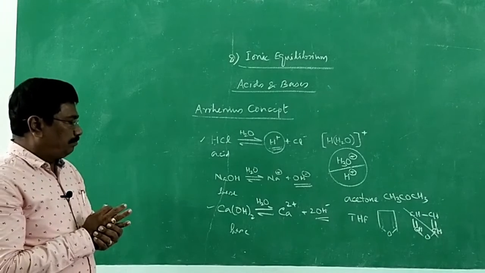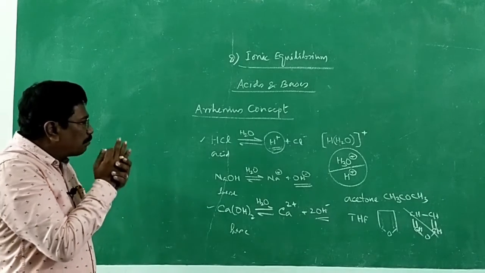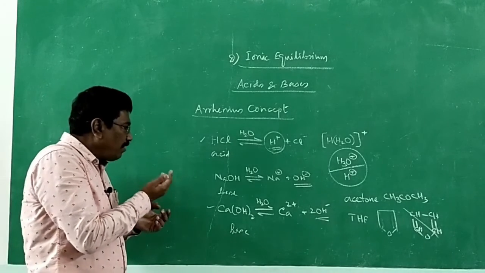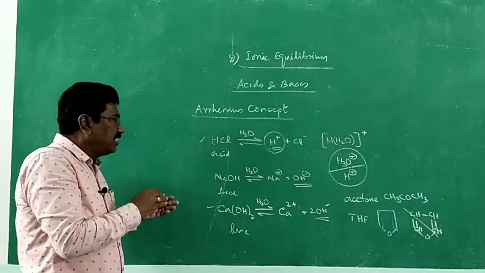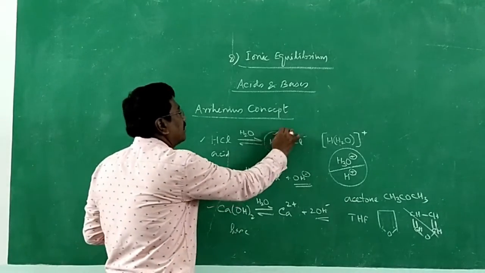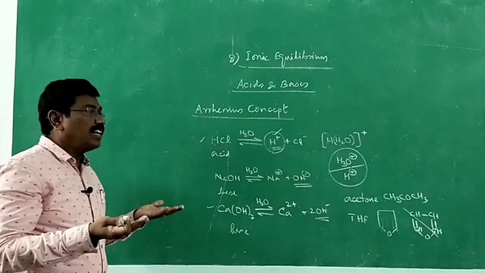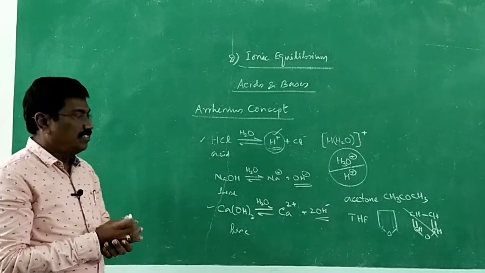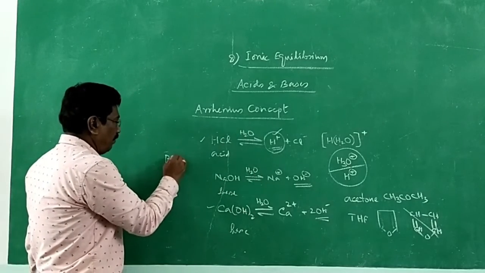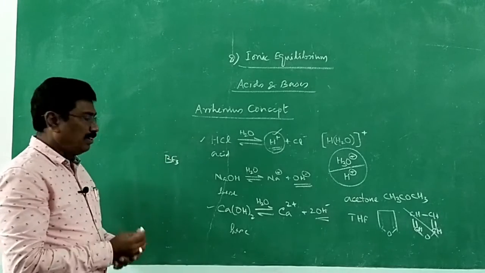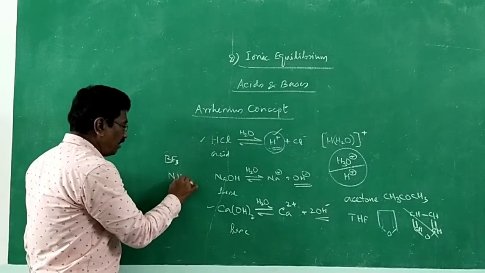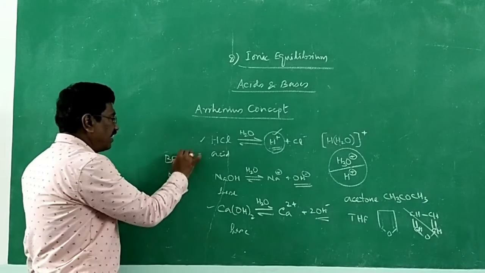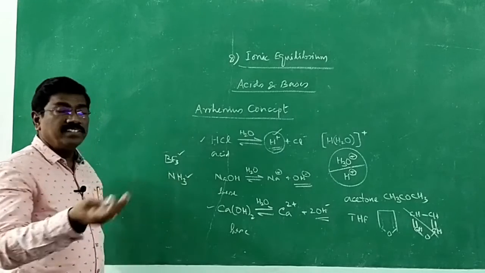And then, it cannot explain the behavior of acids and bases which cannot give hydrogen ions. There are acids which may not have hydrogen ion. There are bases which cannot have hydroxide ion. For example, boron trifluoride, we don't have hydrogen in it. Ammonia, we don't have hydroxide in it.